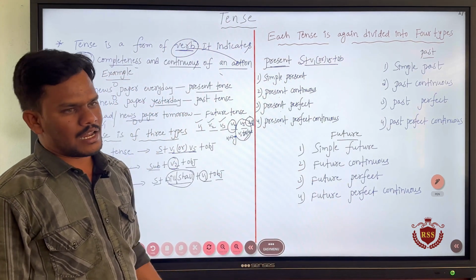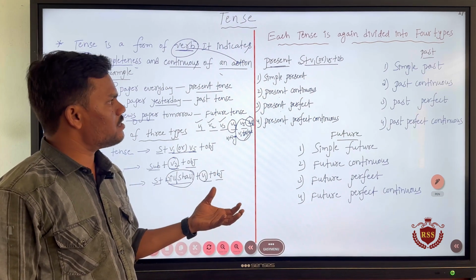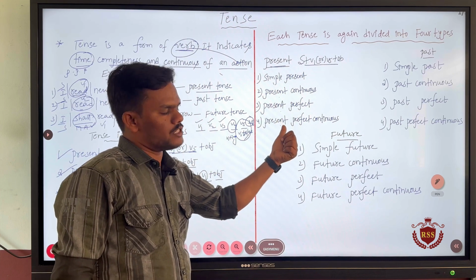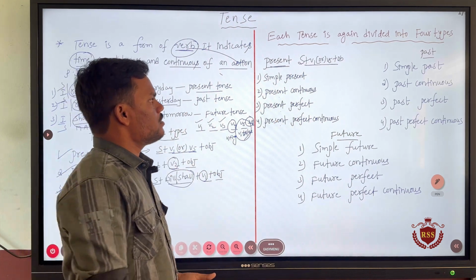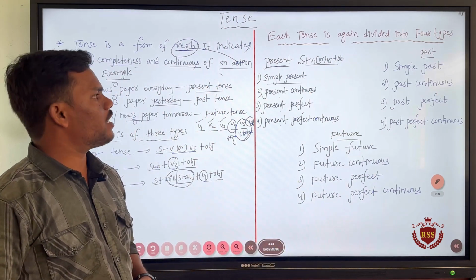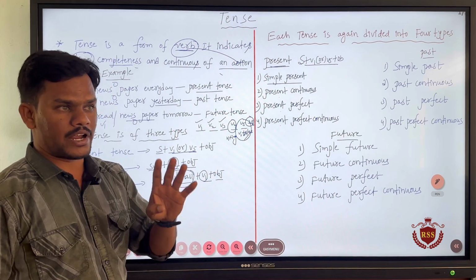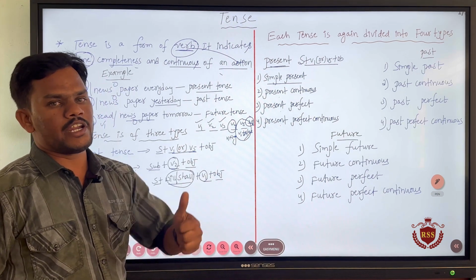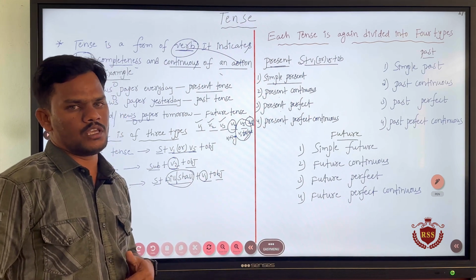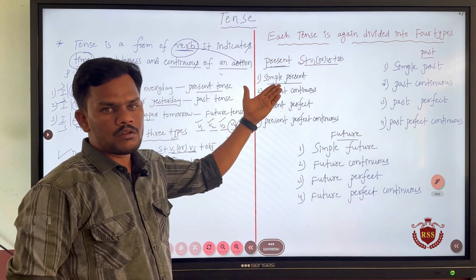So, on the next page we will discuss how we form the sentences in different tenses, but let us first come to what is simple present tense, present continuous, present perfect and present perfect continuous, right. Simple present tense. There are 4 points that we have to keep in mind about simple present tense. Simple present tense is used for talking about 4 kinds of actions. Number 1, daily routine actions. Daily routine actions in the sense we do a lot of actions from morning to evening. All those activities are spoken in simple present tense.